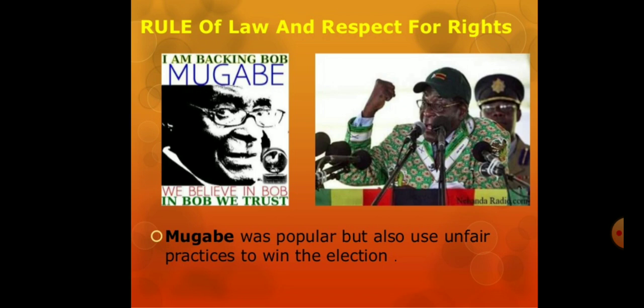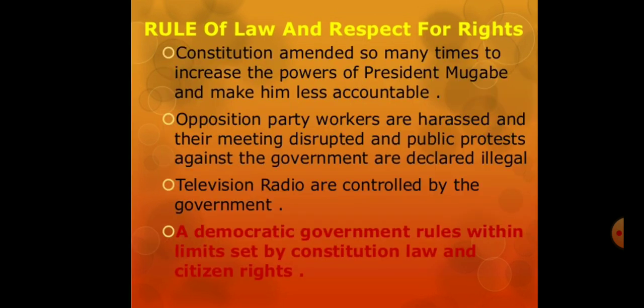But Mugabe also used unfair practices to win the election. If unfair practice is used in the election, it is not a feature of a democratic form of government. The constitution was amended many times in Zimbabwe to increase the power of the president, Mugabe, and make him less accountable. Accountable here means people can ask questions about the working of the government.